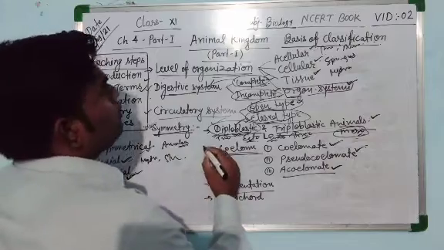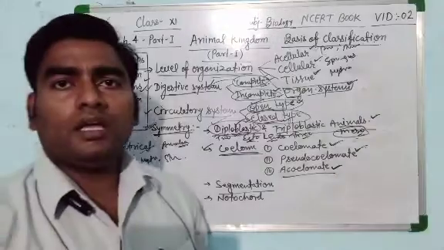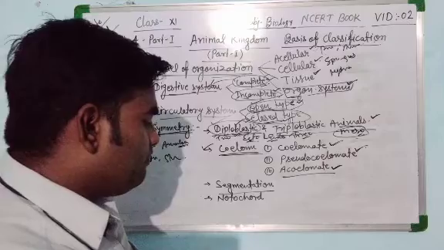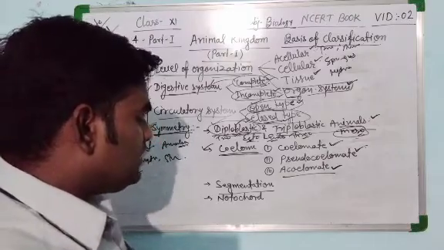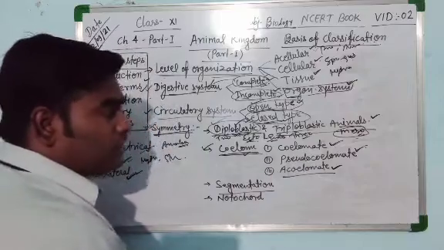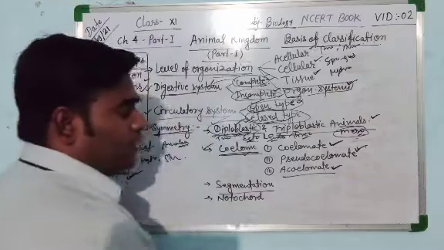Then the next basis of classification is coelom. The body cavity is very important, and it is called coelom. The body cavity which is lined by mesoderm is called coelom, and it is of three types: coelomate, pseudocoelomate, and acoelomate.